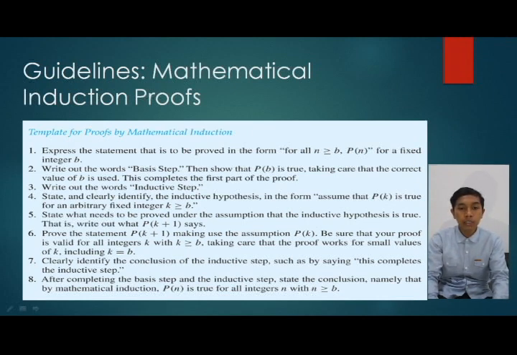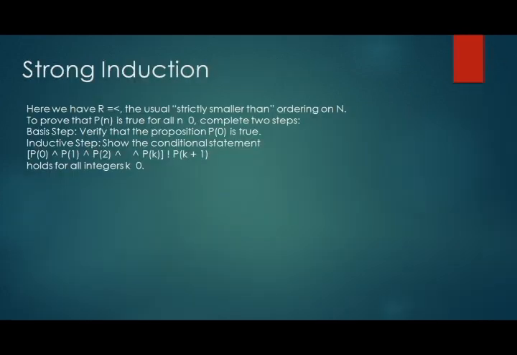Write the words "Inductive step". 4. State and clearly identify the induction hypothesis, in the form "assume that P(k) is true for an arbitrary fixed integer k greater than or equal to b". 5. State what needs to be proved under the assumption that the inductive hypothesis is true, that is, write out what P(k plus 1) says, and then prove it.